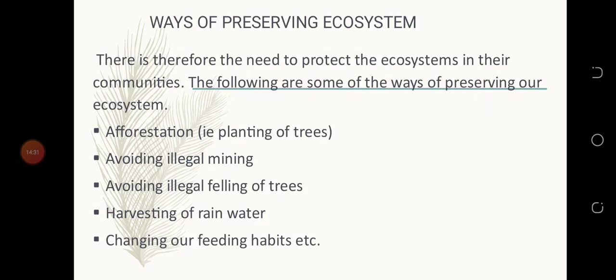So we go to ways of preserving the ecosystem. There is therefore the need to protect the ecosystem in our communities. The following are some of the ways of preserving our ecosystem. Afforestation, that is planting of trees.